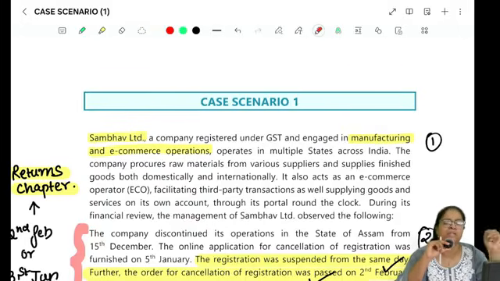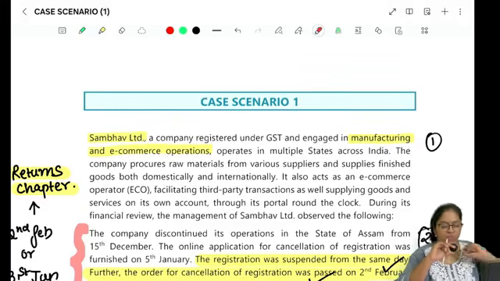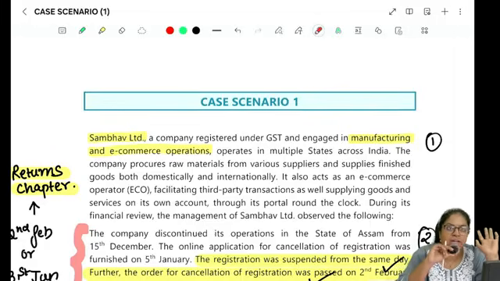So how will the case scenarios be, ma'am? They have given such a big story, do we have to read it fully? The answer is yes. But in some case studies you will see that the questions asked after the big fat story might not be relevant to the case study. They would have directly jumped into the question, right? Or there might be some case studies where to get the information to solve the question, like to know about the time of supply, you have to know the date of invoice, the date of payment. That you will come to know only when you read the case scenario, right?